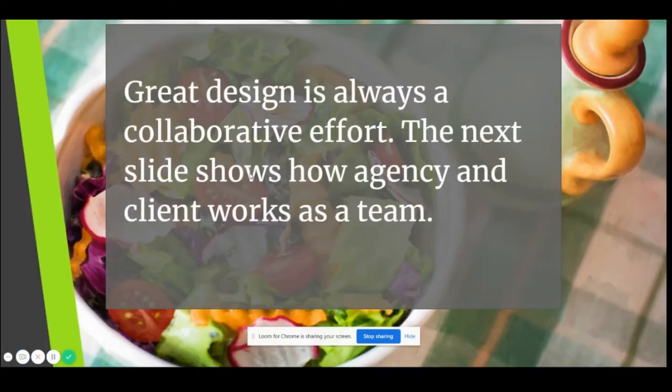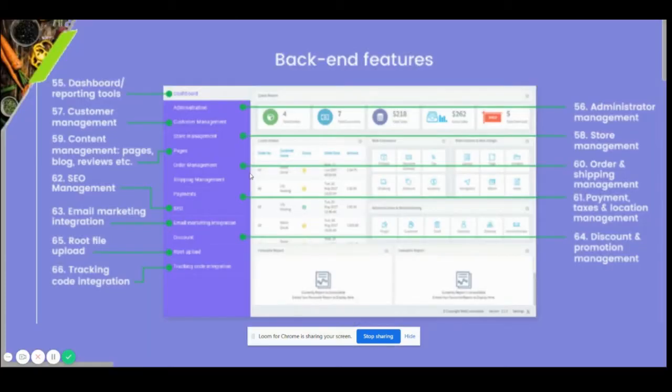Then at the back end, you need to have things, the typical content management which is there, like the ability to edit pages, review sections, and the SEO bit. You should be able to write the tags from the back end itself. Then the reporting tools, right? So reporting tools would mean the orders.